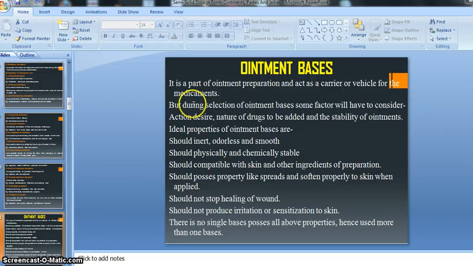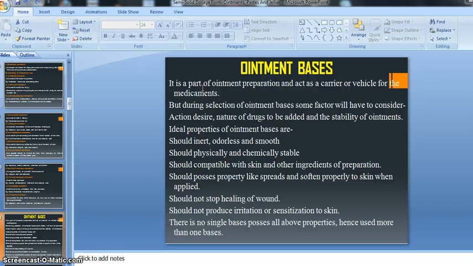Another topic is ointment basis. After completion of the classification of ointment, we will discuss the ointment basis. Ointment basis is very important. In our previous lecture we studied the definition of ointment: the medicament or group of medicaments are dissolved, suspended or emulsified into the ointment basis. So ointment basis is a material very necessary for preparation of ointment. Without it we can't prepare the ointment.